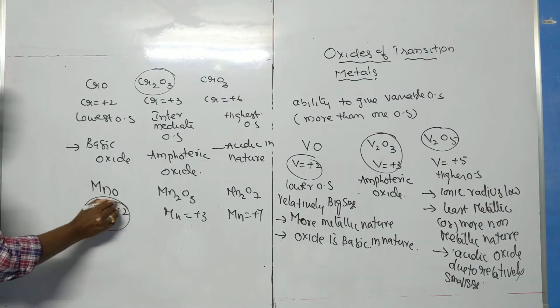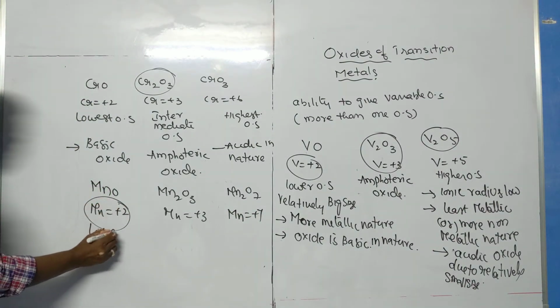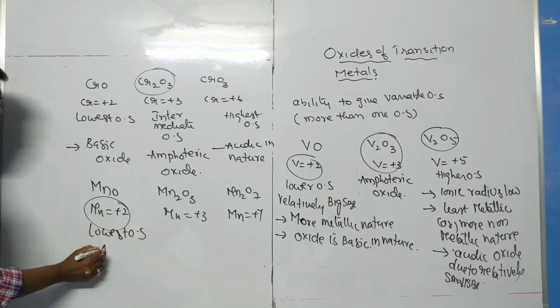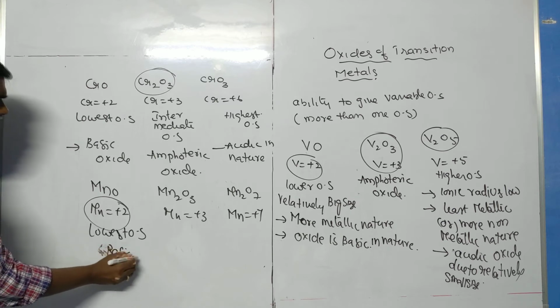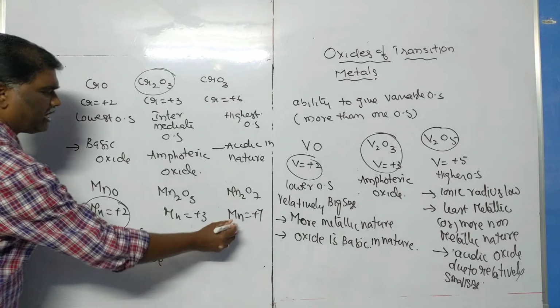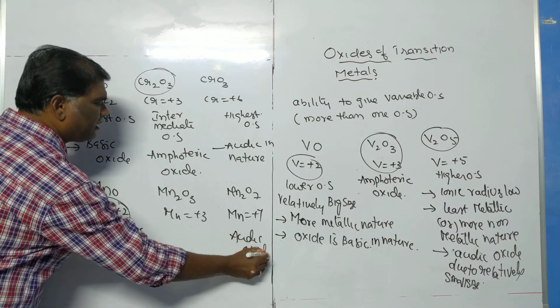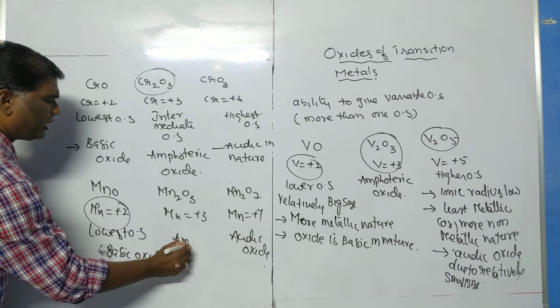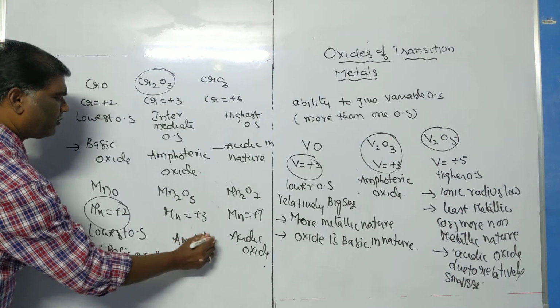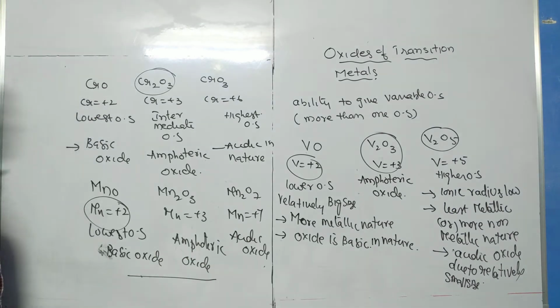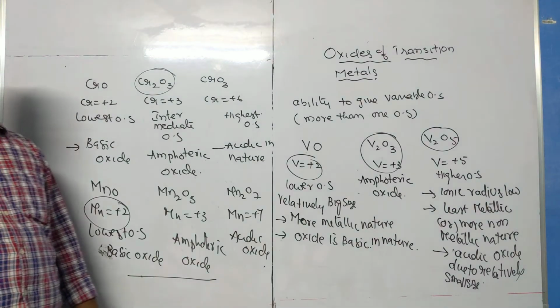The oxide with the lowest oxidation state is basic in nature, the highest one is acidic oxide, whereas the intermediate one is amphoteric oxide. Thus we explained the nature of oxides of transition metals.